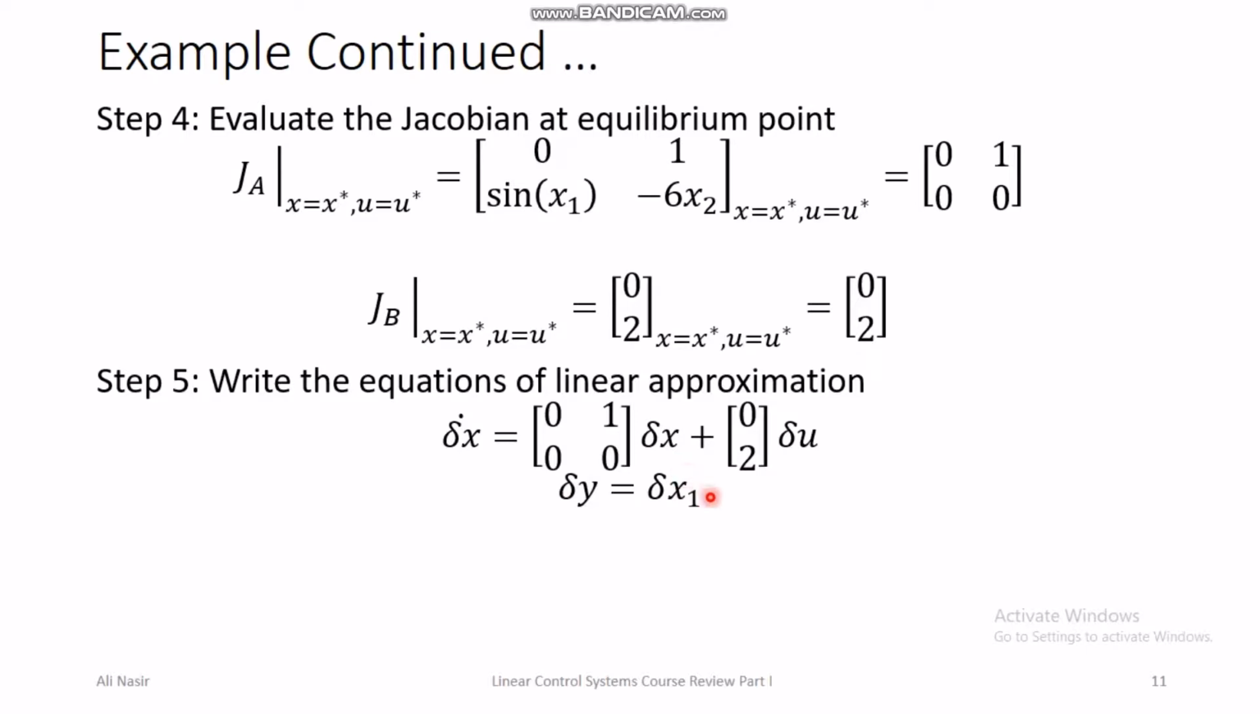And notice that this delta x is basically x minus x star. So in this case x star is 0, so delta x will be equal to x, and similarly delta u is u minus u star. So in this case delta u will be u minus 1 by 2. So whenever delta u is 0, that means u is equal to 1 by 2.